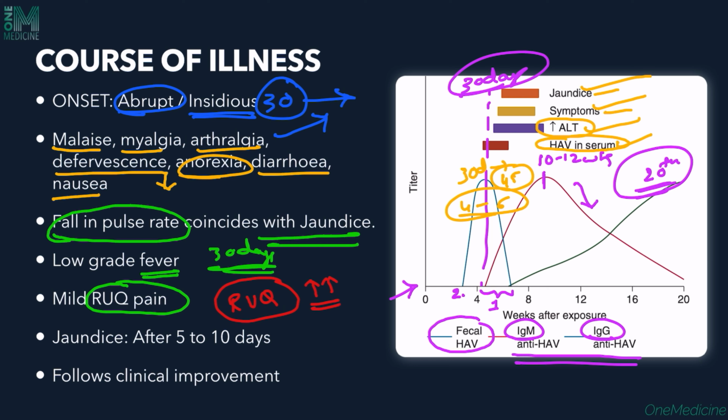So jaundice usually presents for 5 to 10 days, and it slowly disappears after 5 to 10 days, and that follows a clinical improvement phase. This is the general rule. Again, as there are exceptions to the rule, there are sometimes cases which have the fulminant or the acute phase where the patient can go into hepatic failure as well.